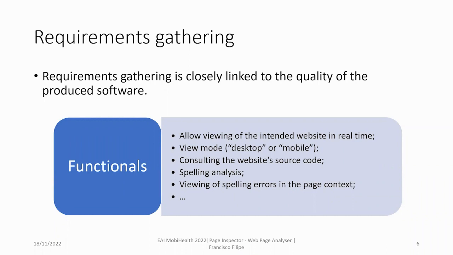Requirements gathering is closely linked to the quality of the software. The requirements can be divided into 2 categories: functional and non-functional requirements. Functional requirements are related to the services that the system should offer. Examples are: the Page Inspector system should allow viewing of the intended website in real time. It should also allow selecting the view modes, such as desktop, mobile, and source code. It should also allow for spelling analysis and other types of analysis, and allow viewing of the spelling errors in the page context, just like all of the other errors for all types of reports.